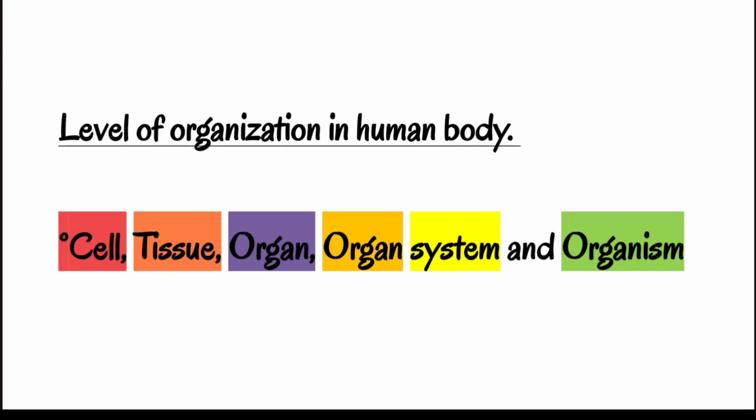This is the organization in a multicellular organism.